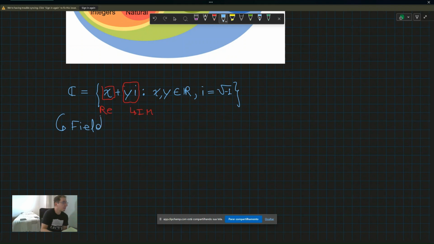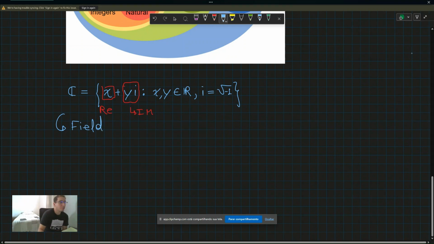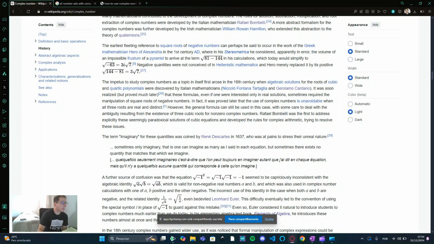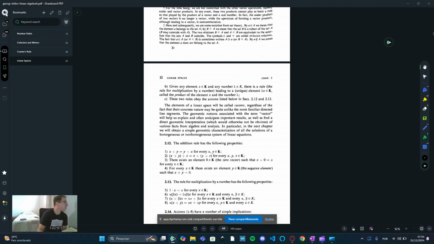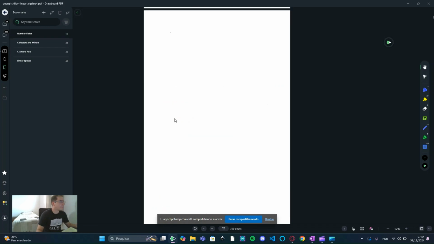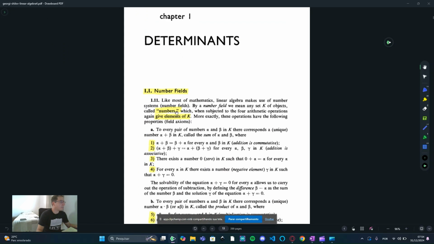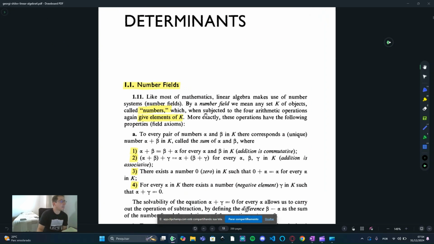What is a field then? Okay, so the definition of a field. For the definition of a field, I'm going to use this book over here. It is the Georgi Shilov book. This is a definition of a number field. According to him, by a number field, we mean a set K of objects called numbers, which when subjected to the four arithmetic operations, again give elements of K. So what does that mean?